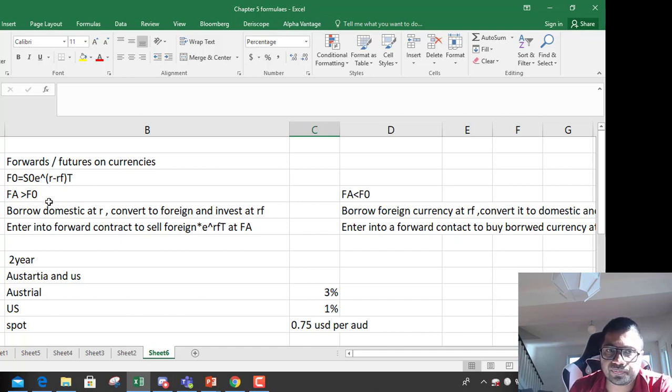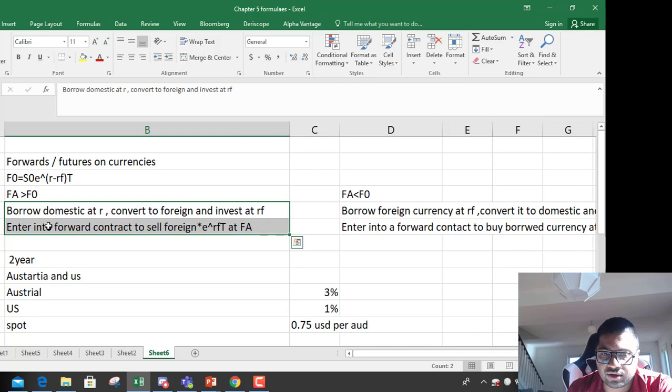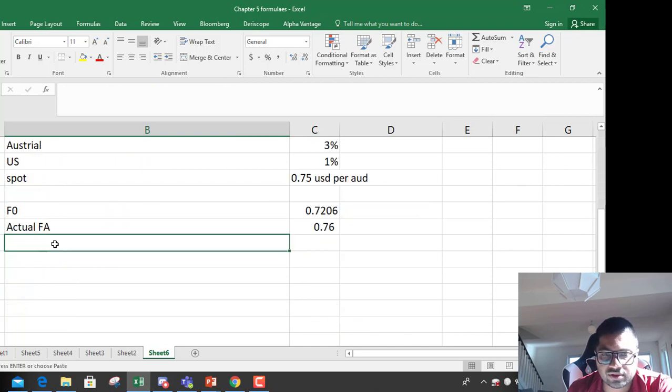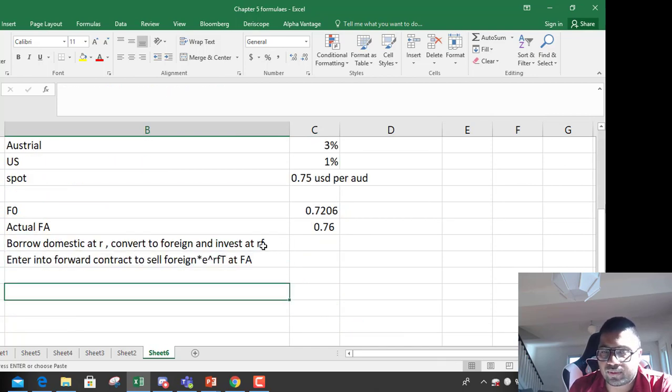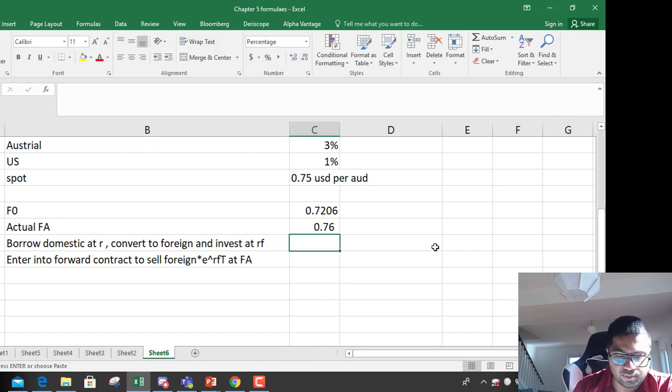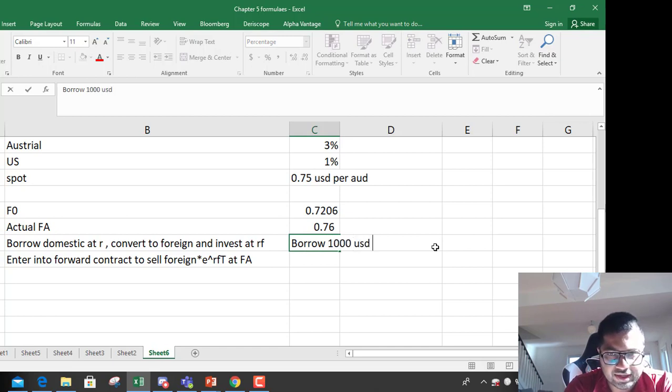So what do you do? In this case, you borrow domestic at R. So let's say you're borrowing 1000 USD at 1% for 2 years.